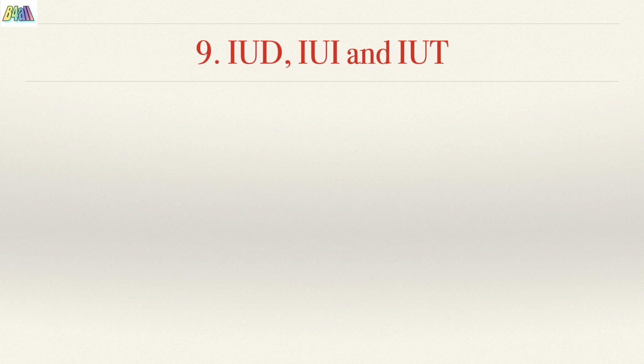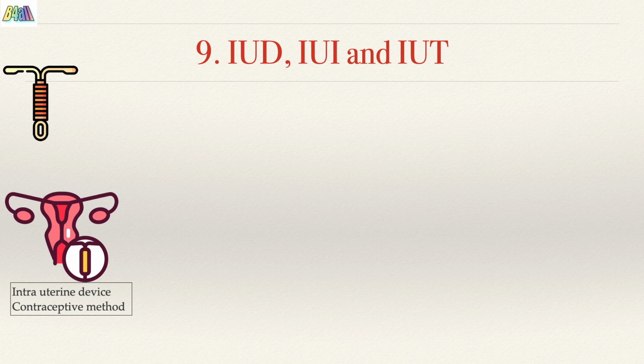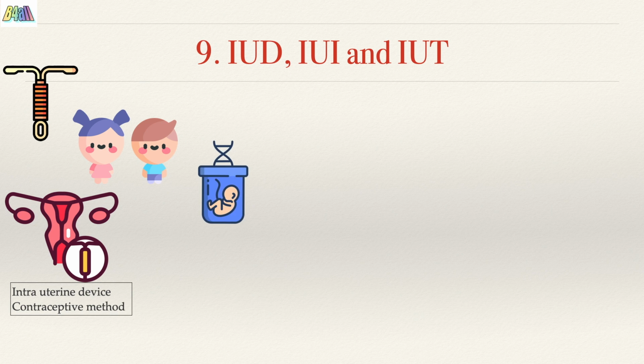IUD, IUI, and IUT. IUDs or intrauterine devices are contraceptive devices inserted inside the uterus to delay pregnancy or space children. Whereas IUI and IUT are methods of assisted reproductive technologies that help couples conceive.